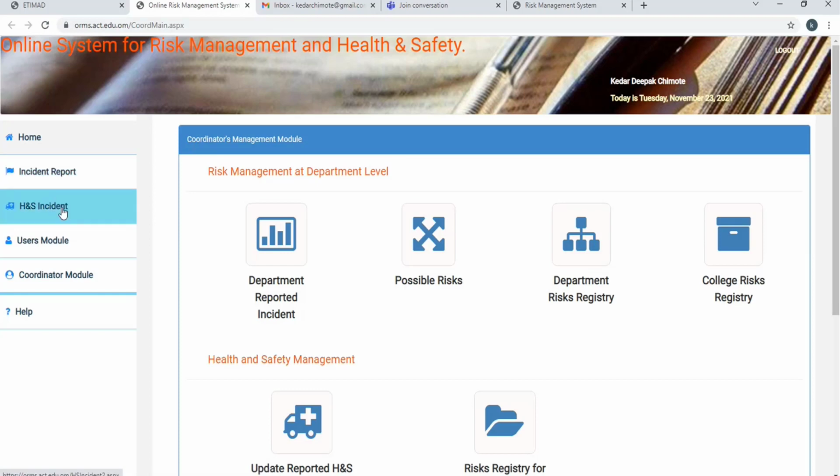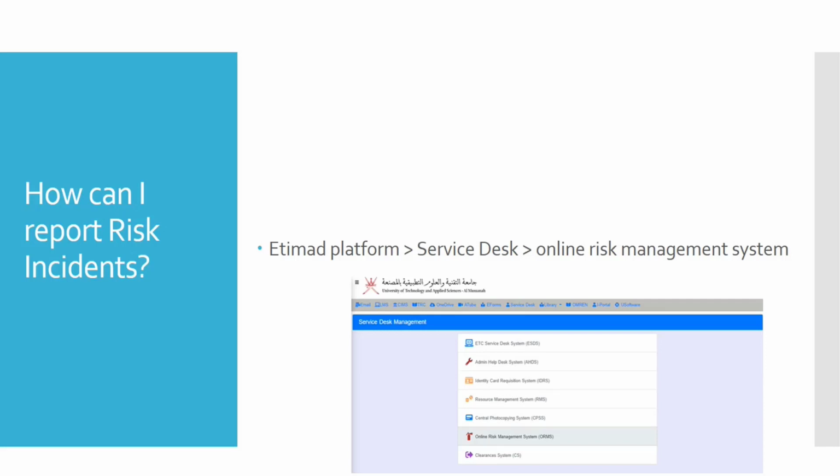Here you can find two incident types. One is the incident report and the second is the HNS incident. The first one is for the risk incident and the second one is for health and safety. Any staff member of our UTAS can report in both cases, the risk incident and the health and safety incident. What is the basic difference between these two, I'm going to explain now.